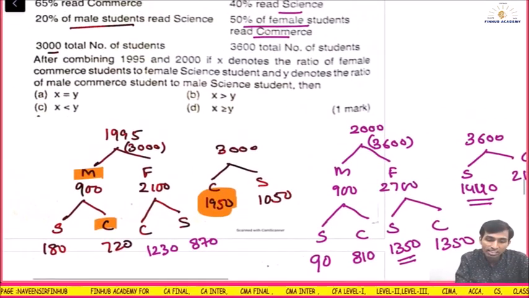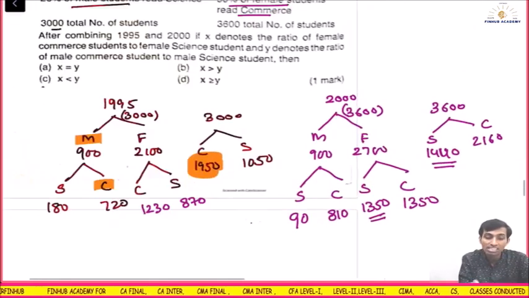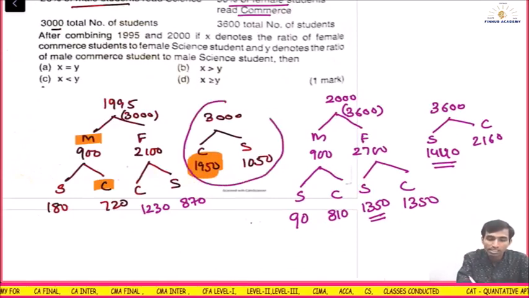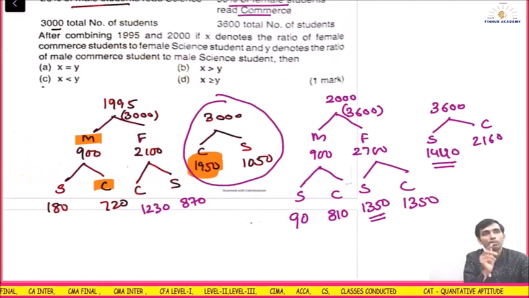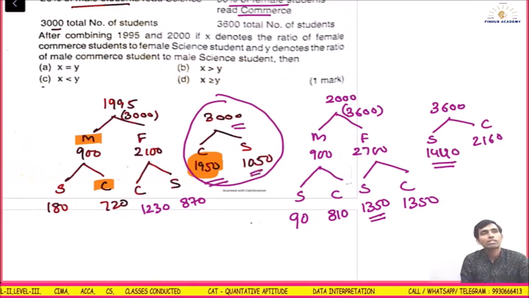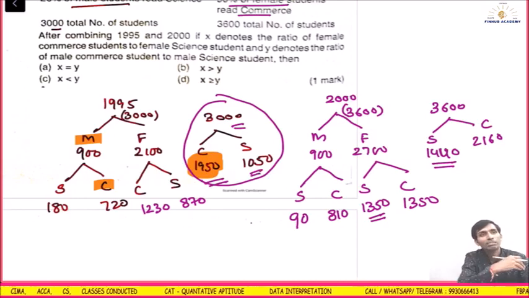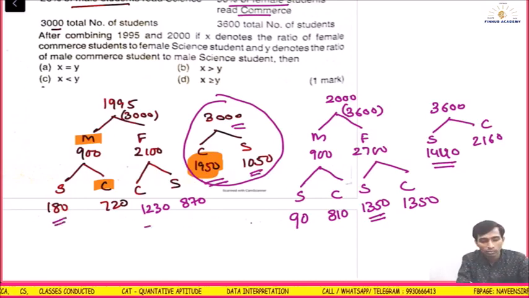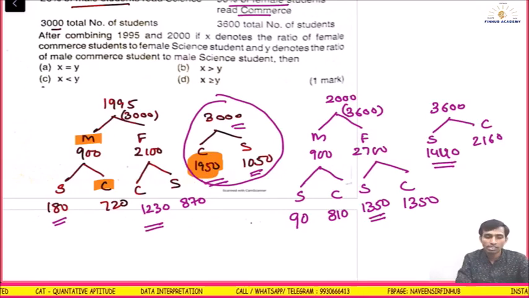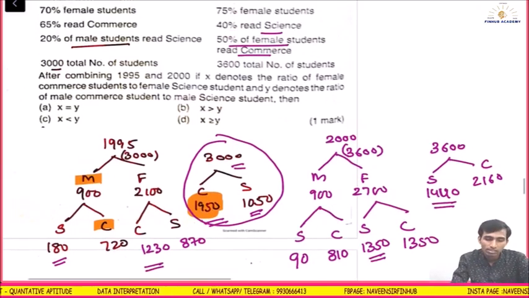What is the total they are saying? X denotes the ratio. Pause it, check what I have done and how I have done it. I have written this separately, and then you get the balancing figure, because one relation is given. If they give you the commerce figure out of 3000, then automatically you come to know how many are science students. Out of that science, if this many are male, automatically you come to know how many are female. That is the balance.